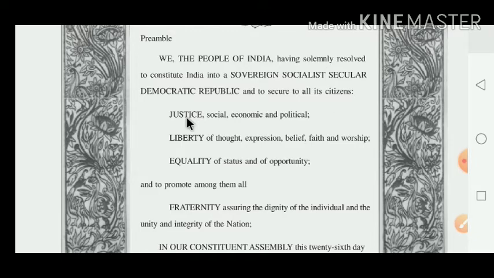Now, they have included these words: justice, social, economic, and political; liberty, which means independence, swatantrata, of thought, expression, belief, faith, and worship; equality of status and opportunity for each and everyone; and to promote among them all fraternity, which means bhaichara, bandhutva, assuring the dignity of the individual and the unity and integrity of the nation.